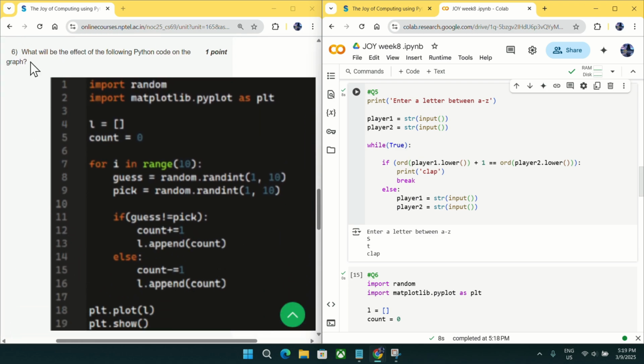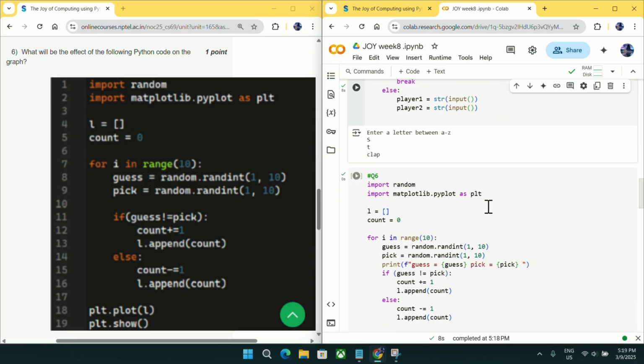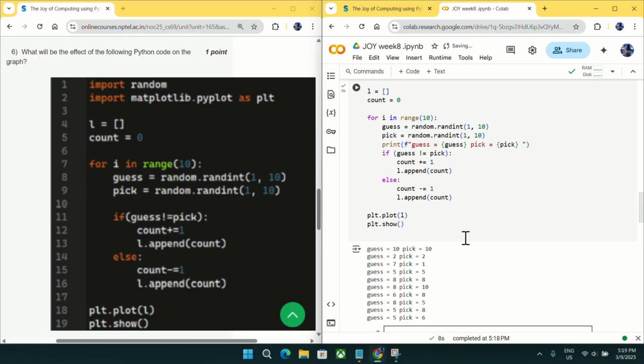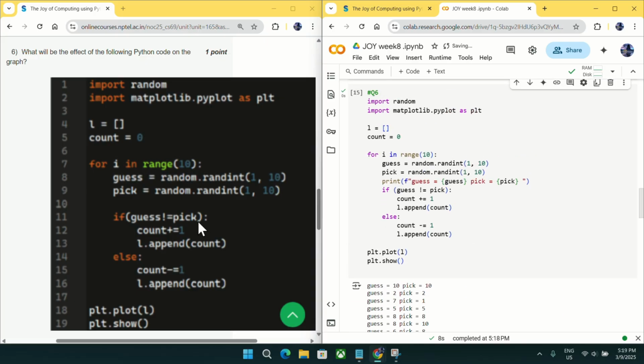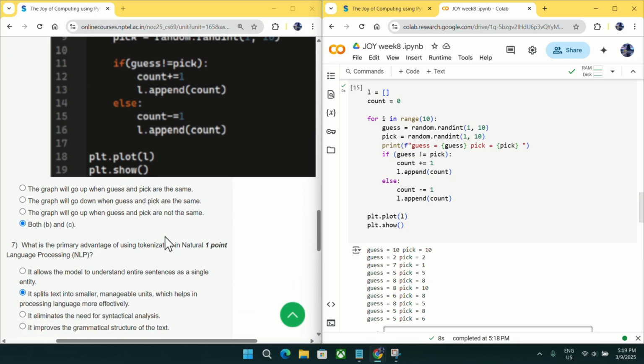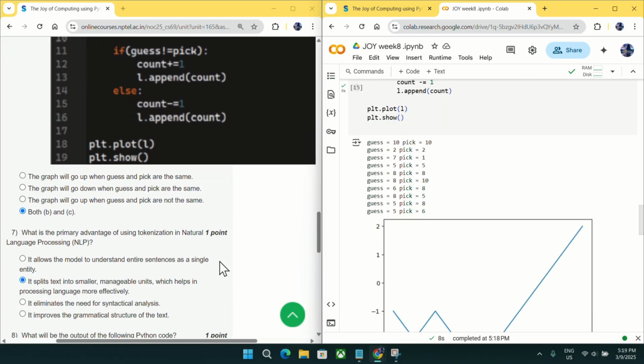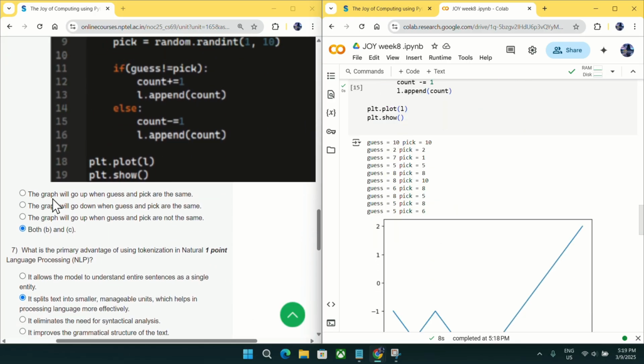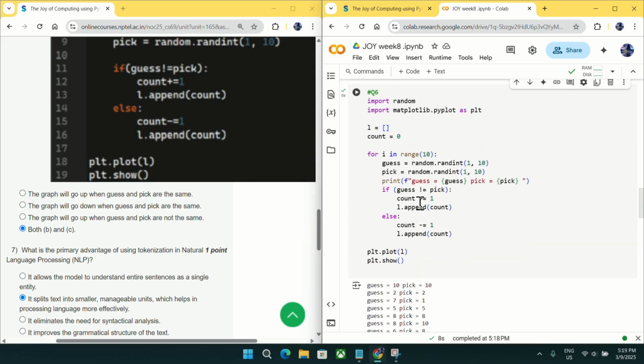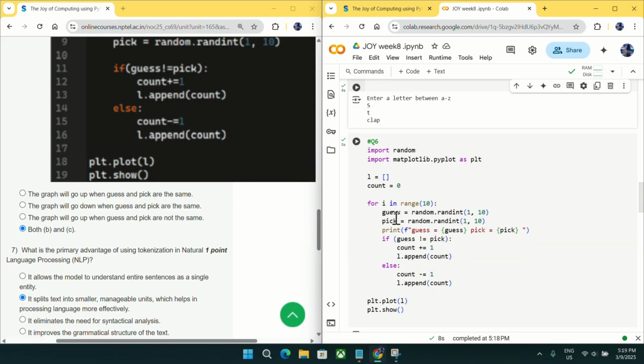Coming to question number 6, what will be the effect of the following Python code on the graph? So you can see this graph. I have copied this code here in Google Colab, and if you notice one thing, the graph will go up and down. It will go up only when guess and peak are not the same. The value of guess will be taken randomly, and the value of peak will also be taken randomly.